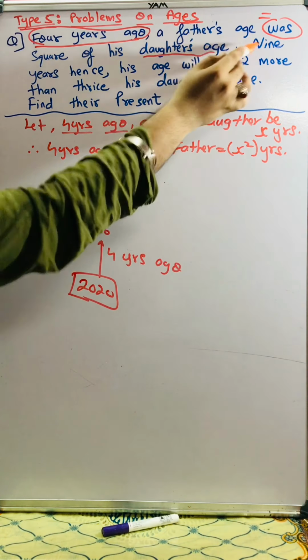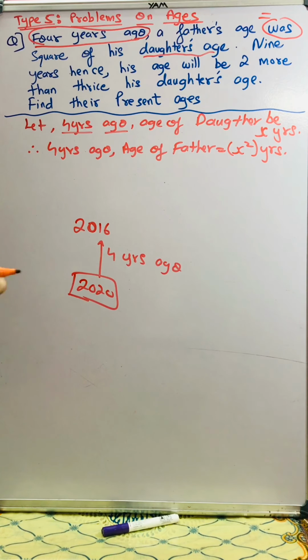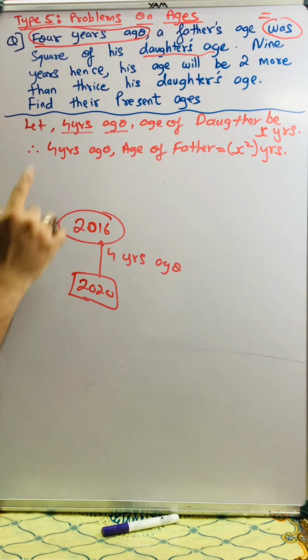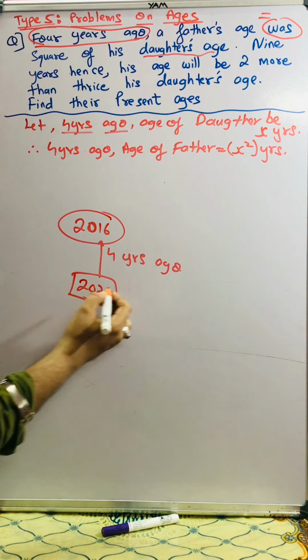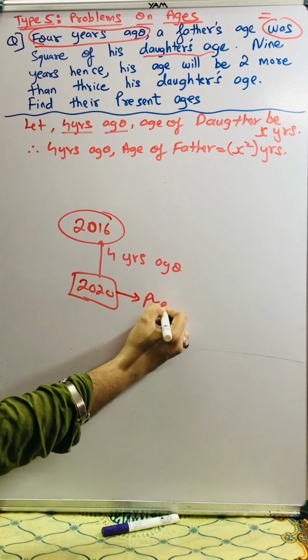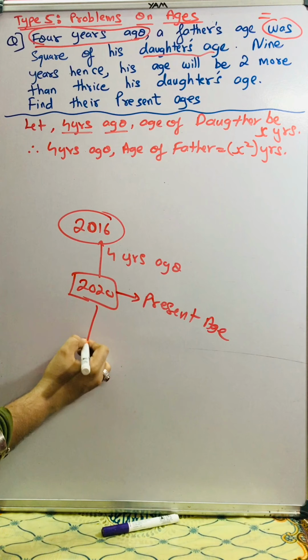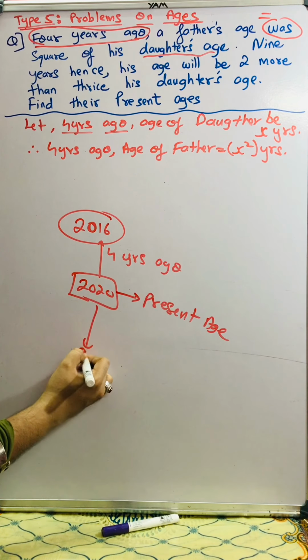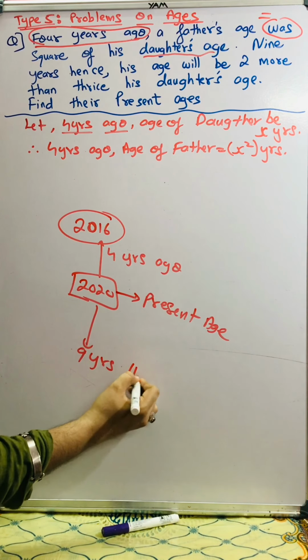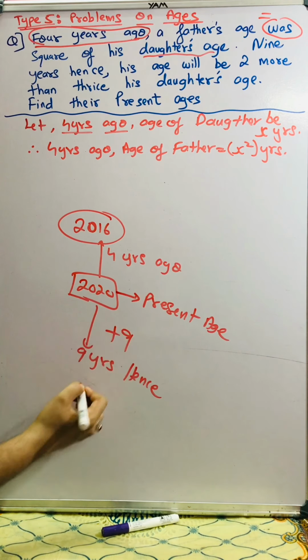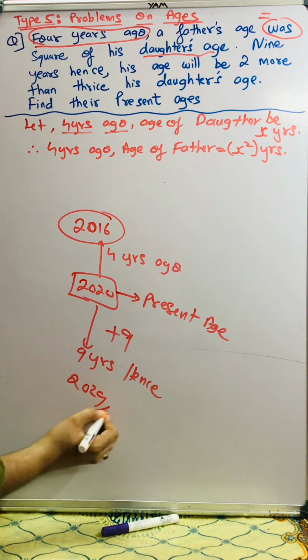Then 9 years hence, you will not calculate 9 years hence from 2016. You will always calculate all the data from the present age. So 9 years hence means 9 years hence from 2020, plus 9, so it becomes 2029.